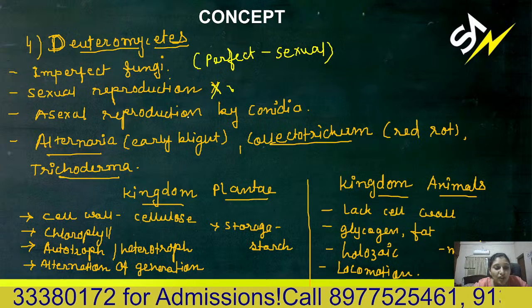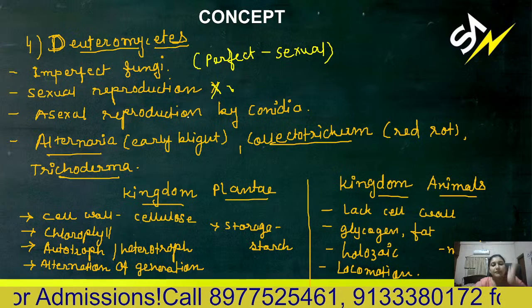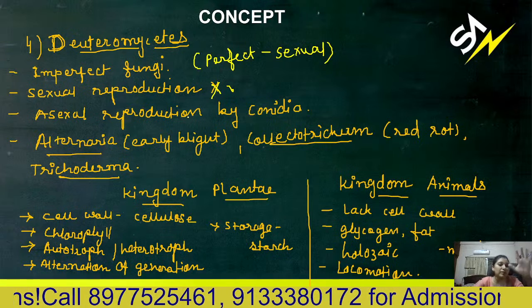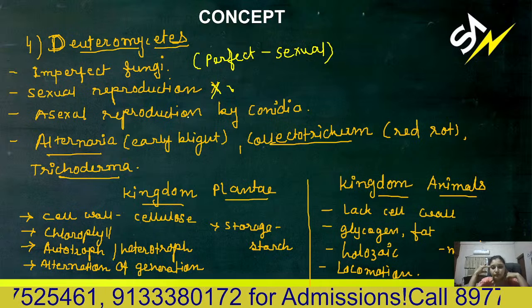Half stage of the plant kingdom Plantae, it is haploid and diploid. Haploid to diploid, diploid to haploid. They'll switch their life cycle. That is known as alternation of generation.